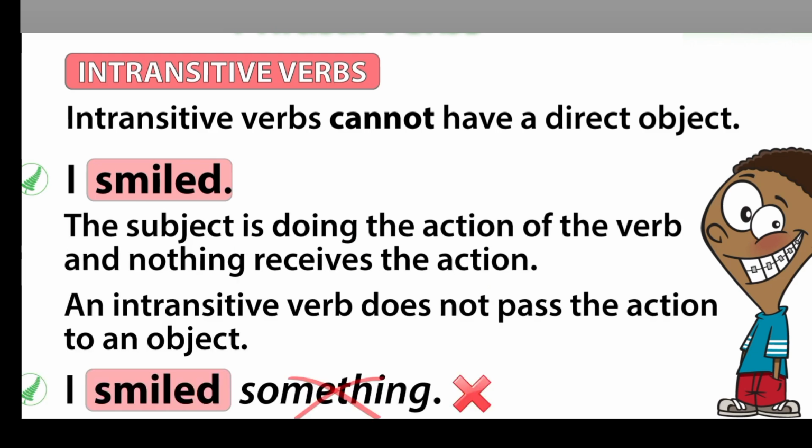The subject is doing the action of the verb, and nothing receives the action. An intransitive verb does not pass the action to an object. An intransitive verb expresses an action that is complete in itself, and it doesn't need an object to receive the action.